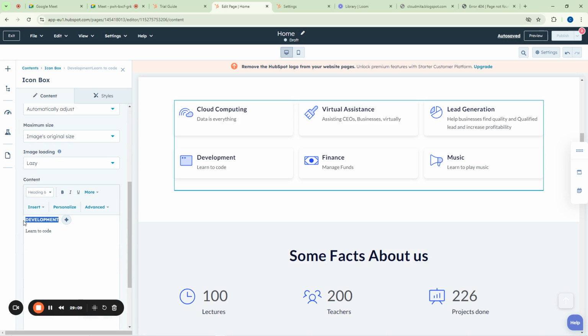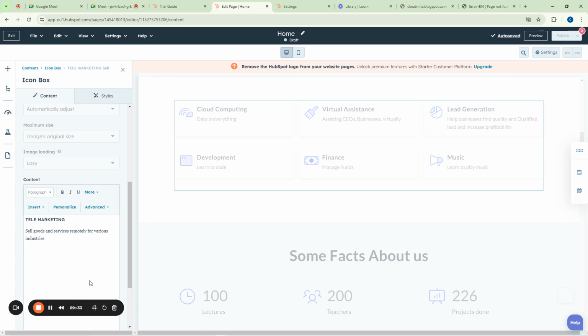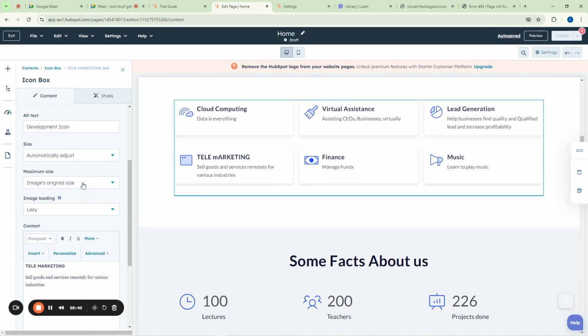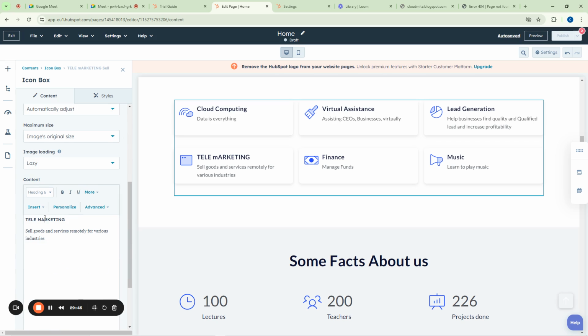Or let me just focus on our class. I can say, okay, telemarketing. So this one helps you to what now? To sell goods and services remotely for various industries. Okay, and I can say apply. And then what is the next thing now? We have finance. This one did not come out very well. No problem, we are going to do it very, very well. Okay, so we have telemarketing here. Let me just change it back to marketing. We'll apply it now.